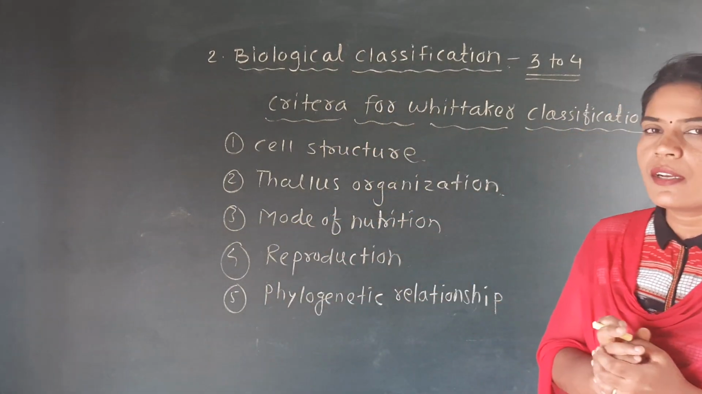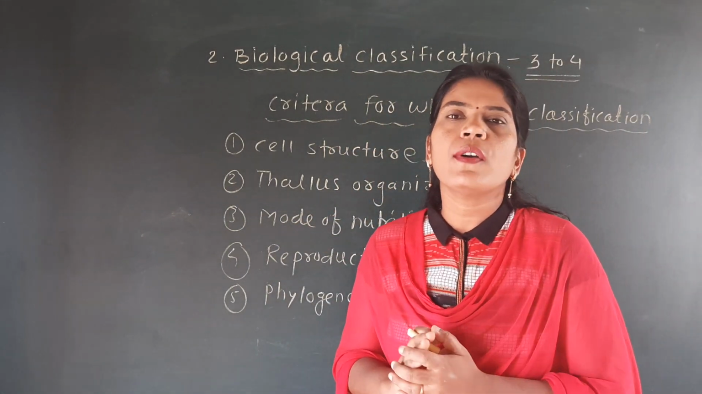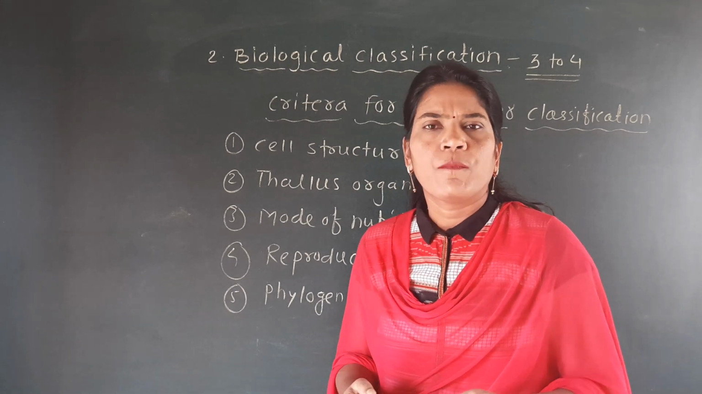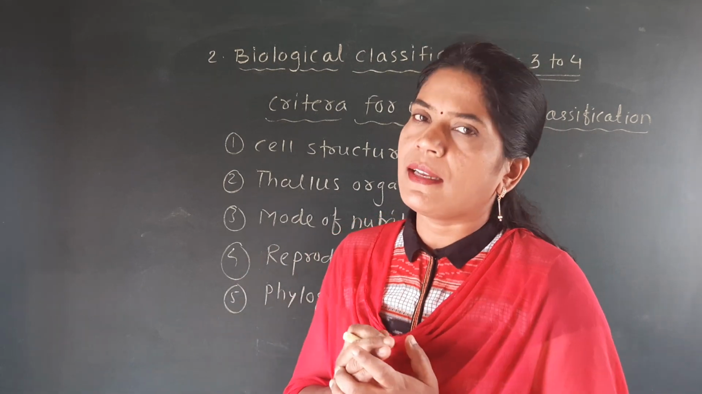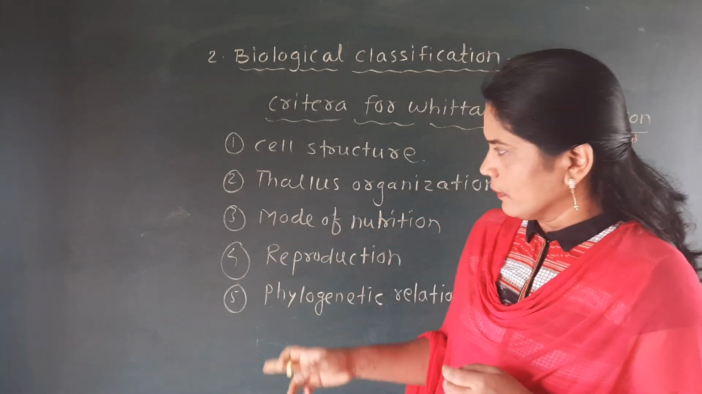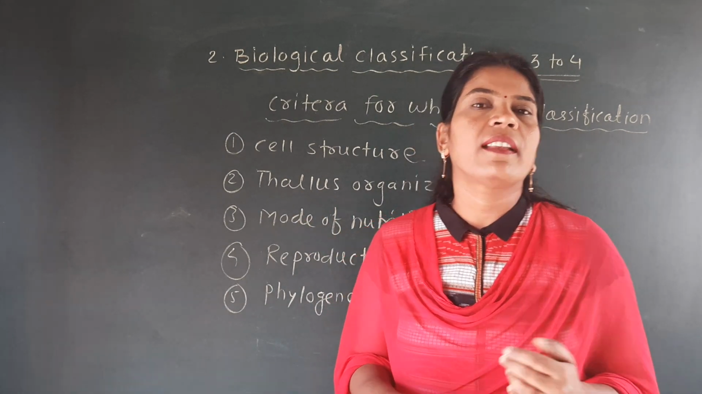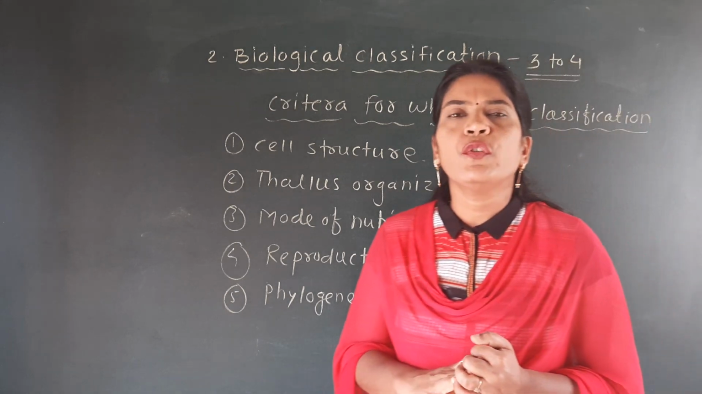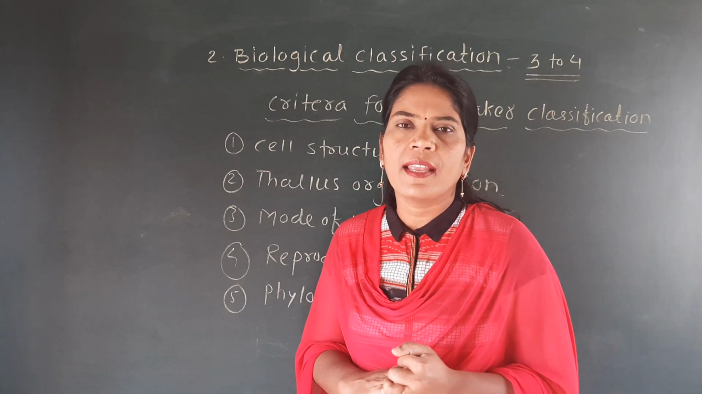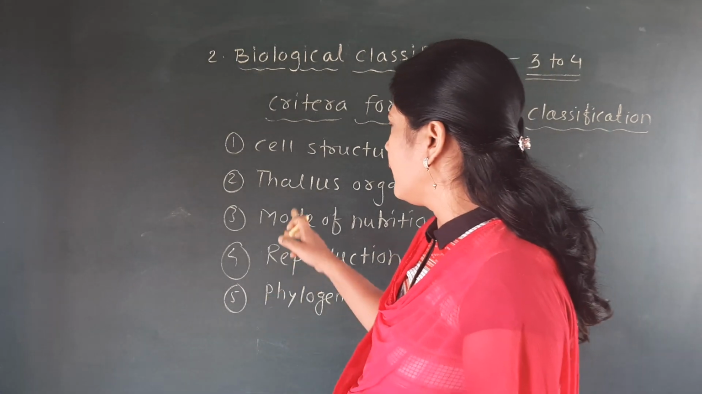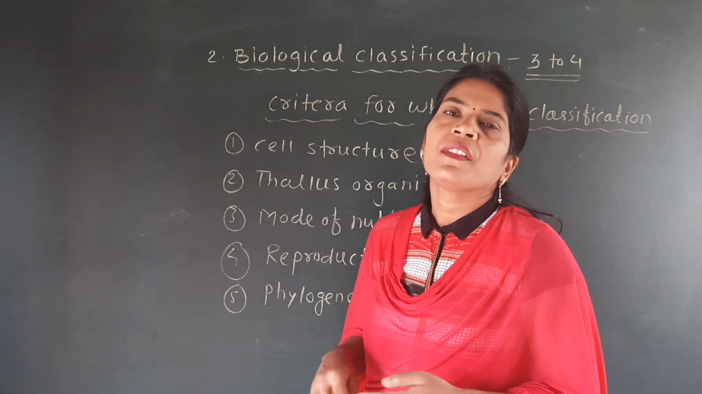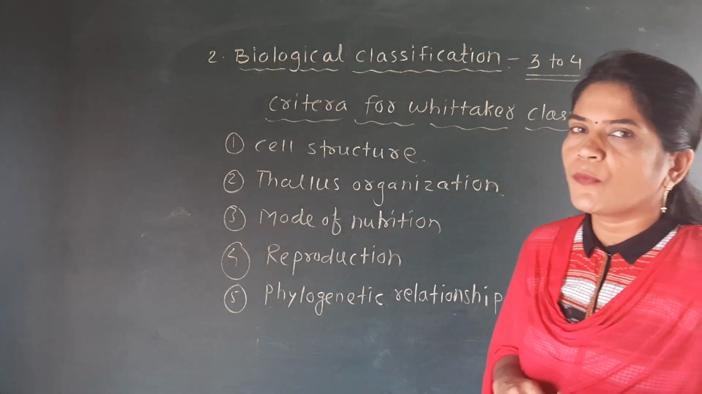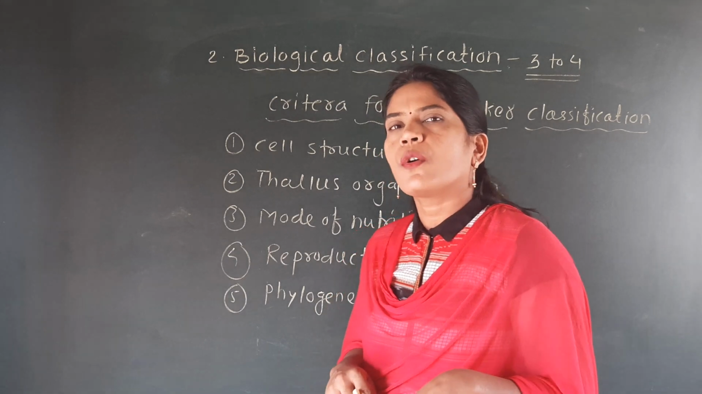Second one, thallus organization. Thallus means body. In primitive organisms, for example in algae, bryophyta, pteridophyta, the body is not well developed, so it is called a thallus. According to their body organization, they are classified into the five kingdoms. That means they are unicellular, or multicellular. This is called thallus organization: how their body is made up, whether of a single cell or of many cells.